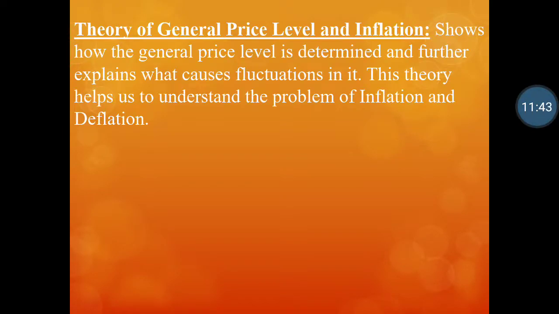Now, the second aspect or scope of macroeconomics is theory of general price level and inflation. We have already seen what inflation is. General price level means in a country there has to be a general price level, not too high, not too low. This general price level and inflation shows how the general price level is determined and further explains what causes fluctuations in it. This theory helps us to understand the problem of inflation and deflation.